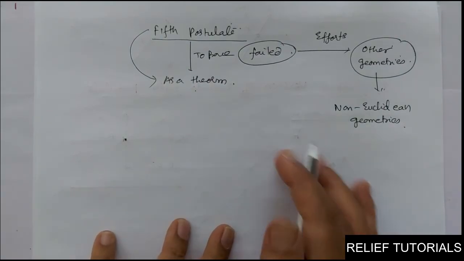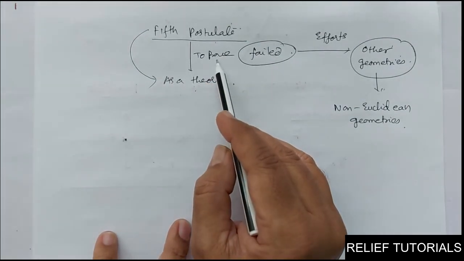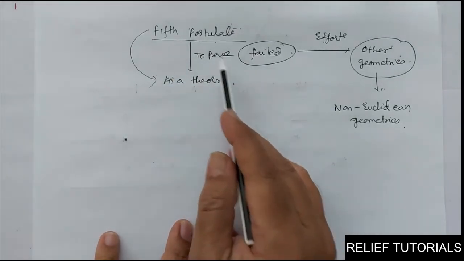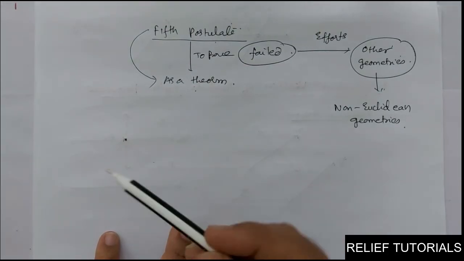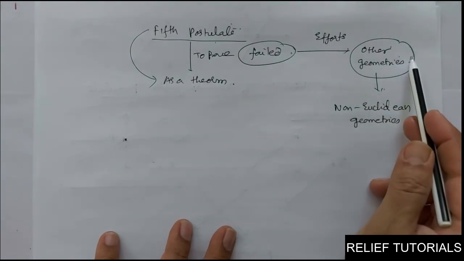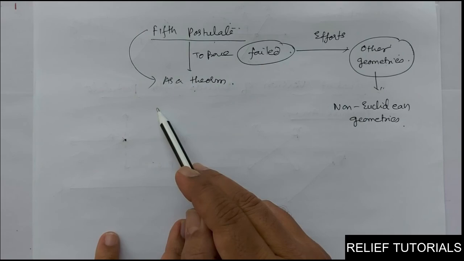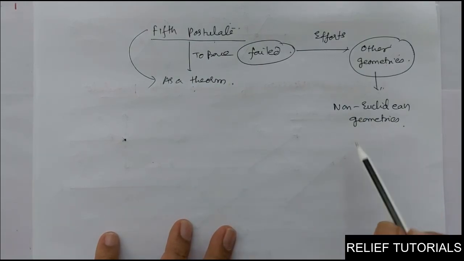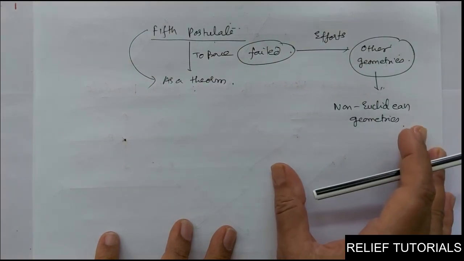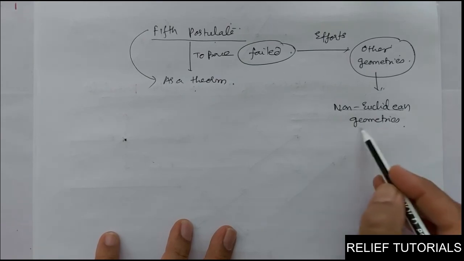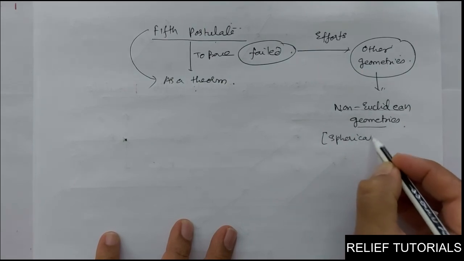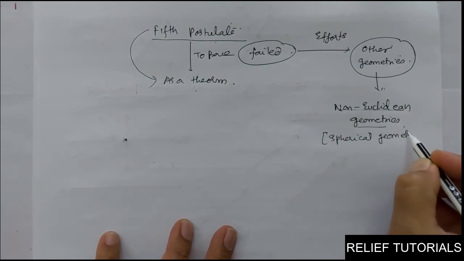Have you got it? So what happens? Many mathematicians tried to prove this fifth postulate as a theorem by giving many logical statements and reasonings, but all these attempts failed. They were not able to give proper reasonings. But this effort led to the creation of many other geometries, totally different from Euclidean geometry, and they are called non-Euclidean geometry. You know, the geometry of the universe in which we live is considered a non-Euclidean geometry, and it is called spherical geometry.